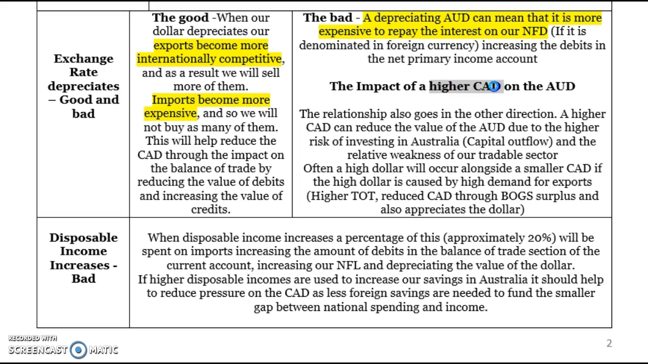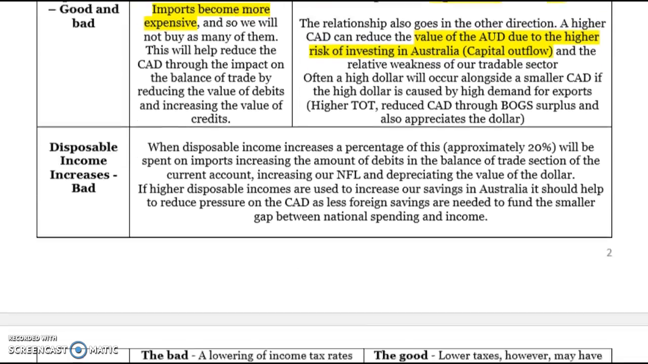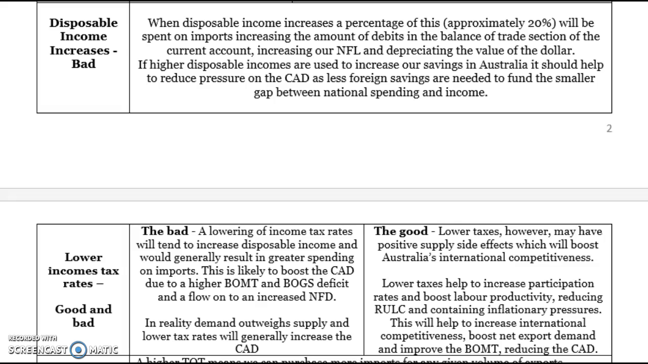On the flip side, the impact that a higher CAD can have on the dollar. So a higher CAD can mean the value of the dollar goes down because it becomes more risky to invest in Australia, so there's more capital outflow and less capital inflow, and therefore that leads to a depreciation of the dollar when the CAD is high. Disposable incomes, basically the higher disposable income we have, the more we spend on imports, about 20%, which leads to a higher CAD and therefore leads to more net foreign liabilities.